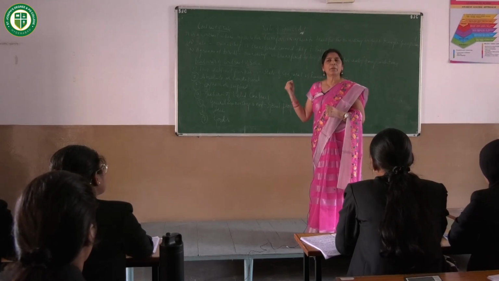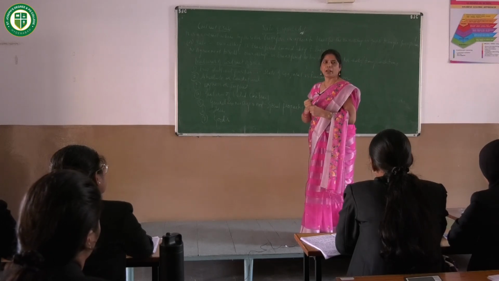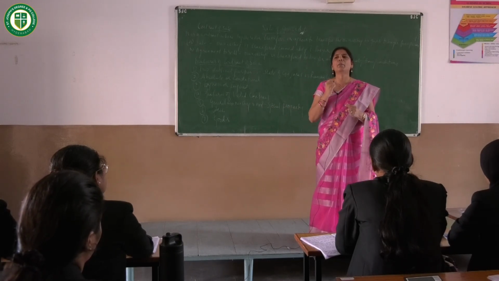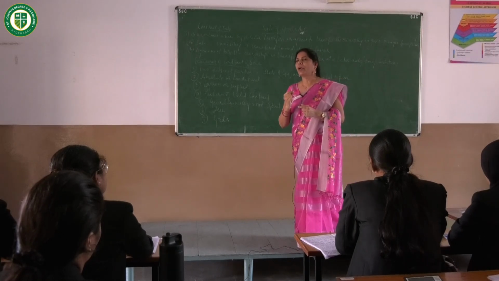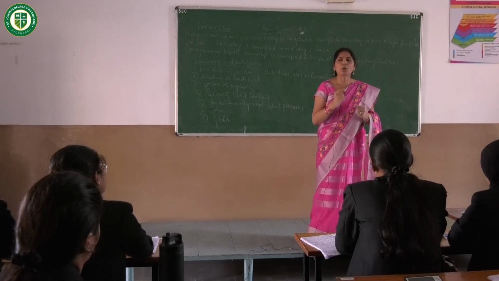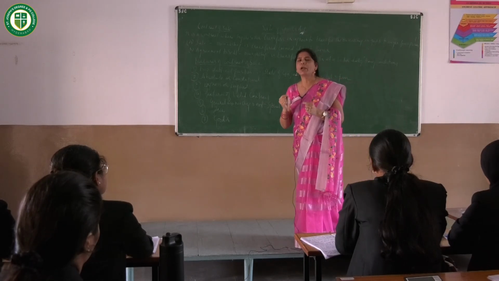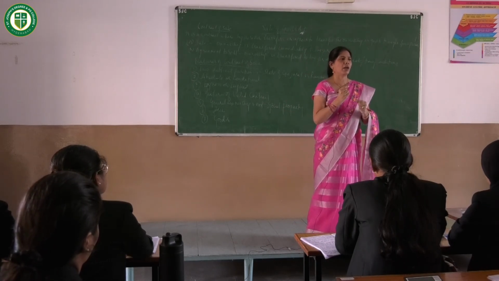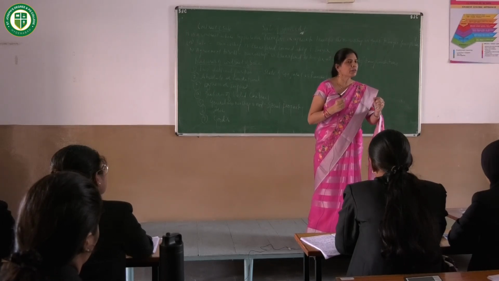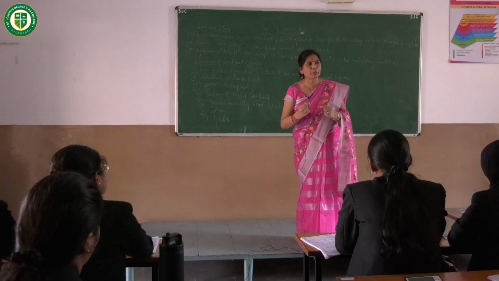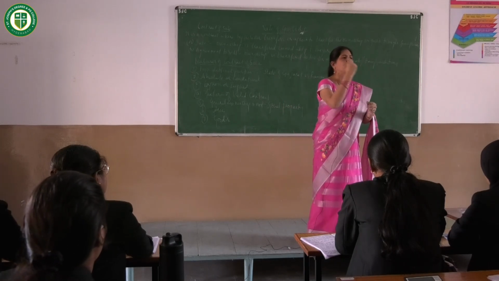Now, coming to the features of contract of sale, the first feature of contract of sale is two distinct parties. Here, the meaning of the word distinct means separate. It means for a contract of sale, there should be two different parties. The two different parties are buyer and seller. According to section 2(1), buyer is a person who buys or agrees to buy the goods. And according to section 2(7), seller is a person who sells or agrees to sell the goods.